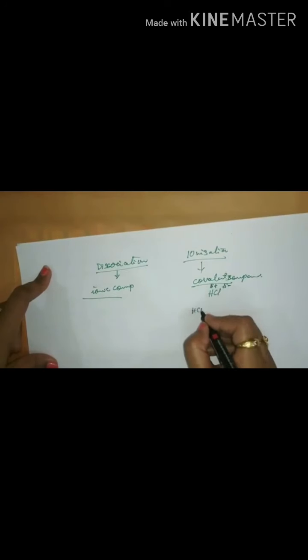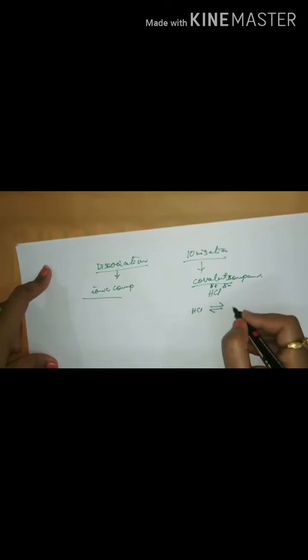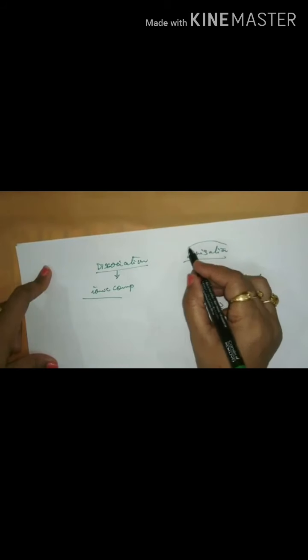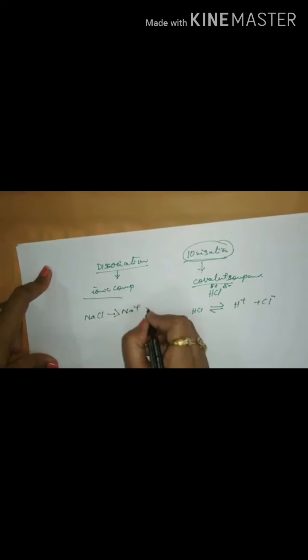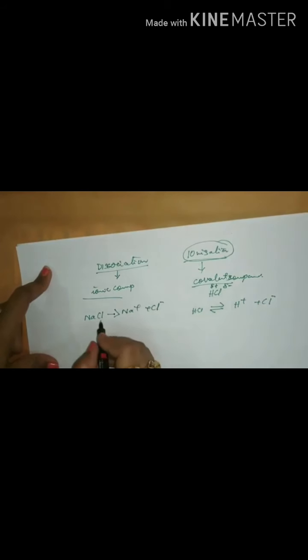So HCl will ionize, we cannot say dissociate here, it will ionize as H plus and Cl minus. Whereas when we talk about dissociation, it is always an ionic compound which will give you Na plus and Cl minus, because the strong electrostatic force of attraction is weakened either due to heat, which is the molten or fused state we are talking about, or due to water.